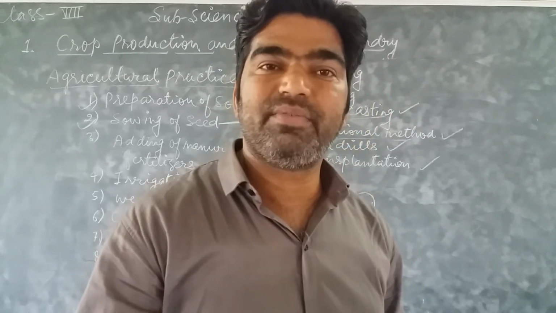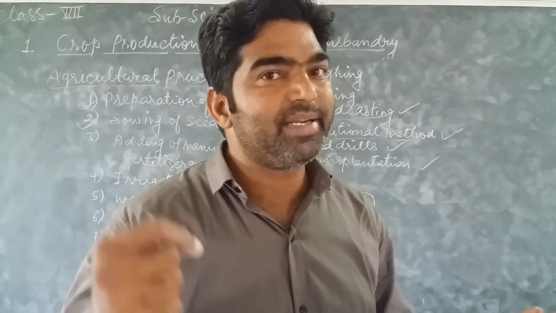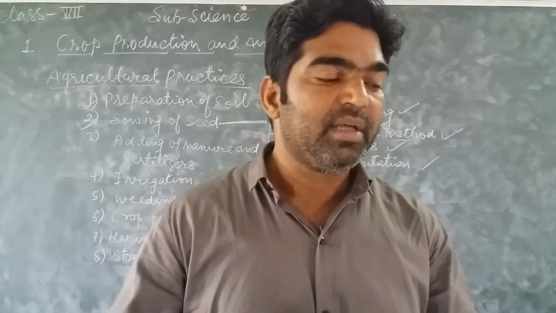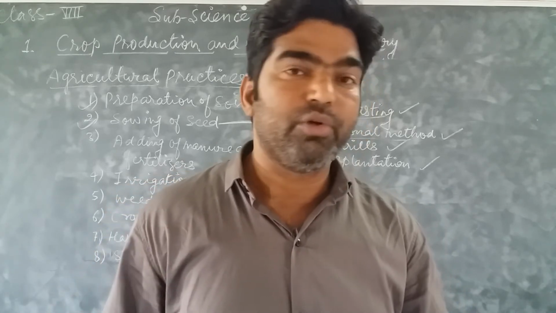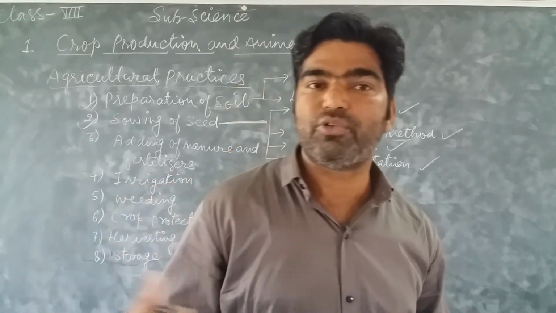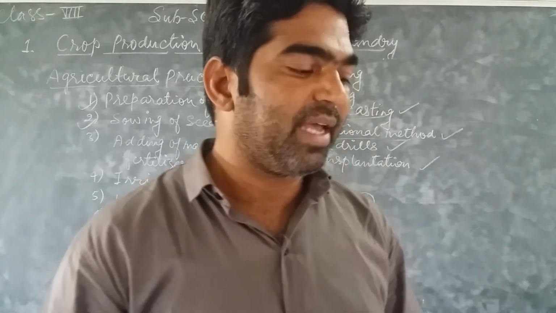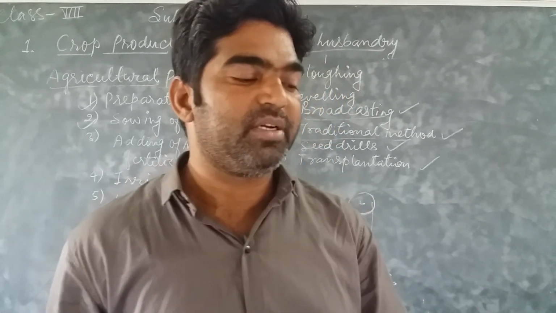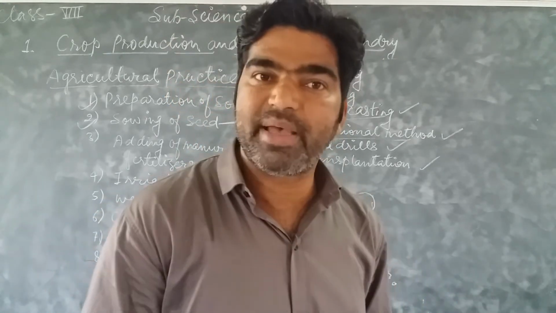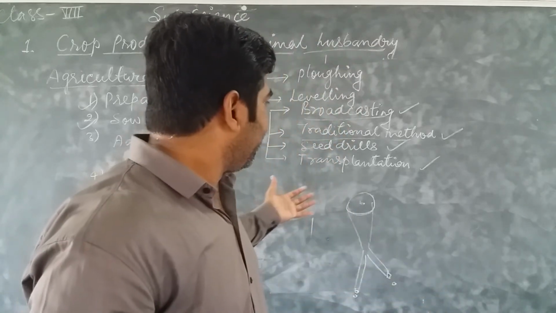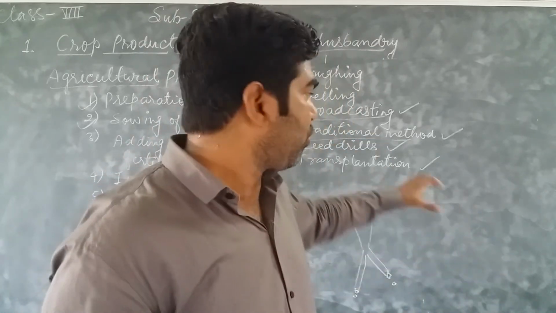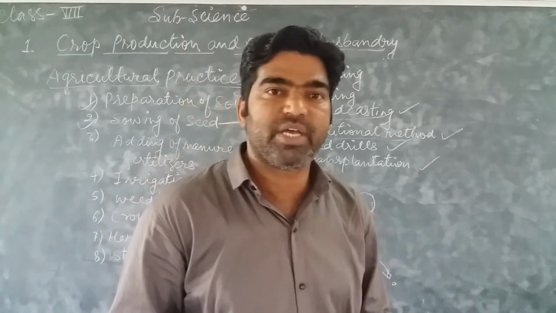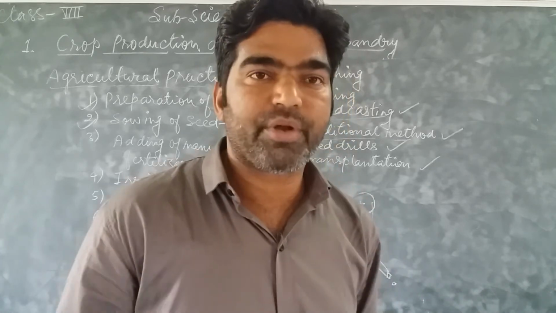What are the main things farmers should keep in mind while sowing? First, seeds to be sown should be healthy and of good quality, as I discussed earlier. The right depth and space should be maintained while sowing the seeds, and the seeds should be treated with fungicides and pesticides. Before sowing, the seed should be treated with fungicides and pesticides, so there will be no chance of any type of infection in the crop or plant.